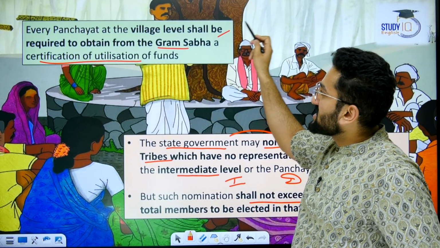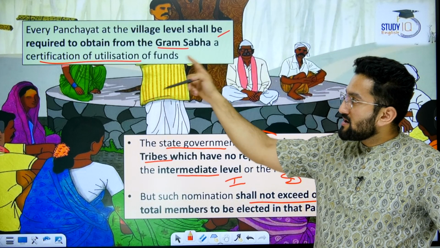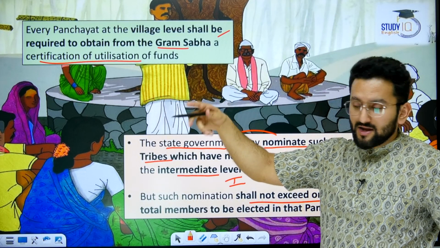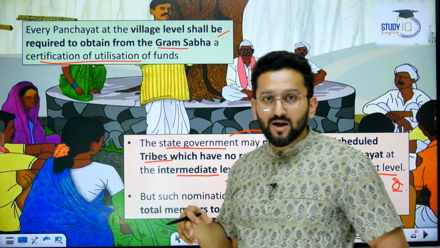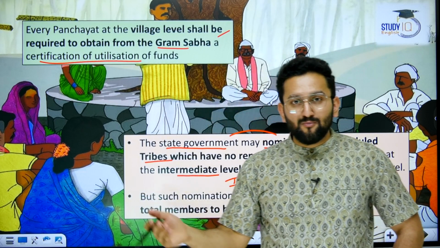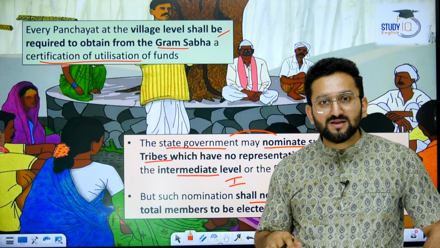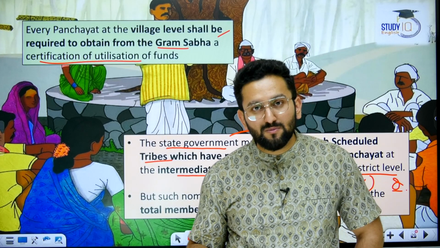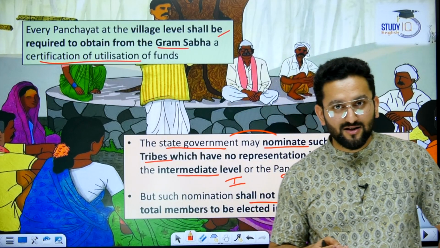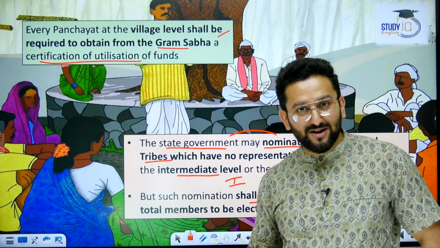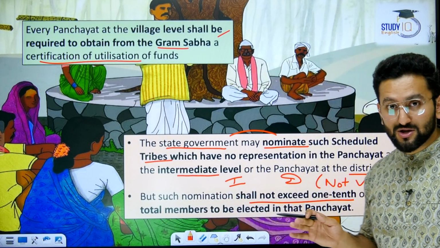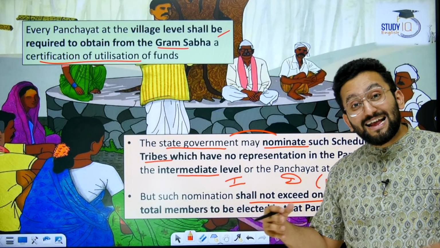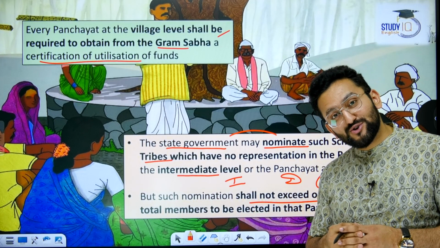Every panchayat at village level shall be required to obtain Gram Sabha utilization certificate. If you have made a road, then you should actually have approval of Gram Sabha. People of the village will say, yes, a road has been built. So that is utilization certificate. Then only other grant is going to be provided to you. Otherwise, it will not be possible. Don't you think it will engage more people with this administration?